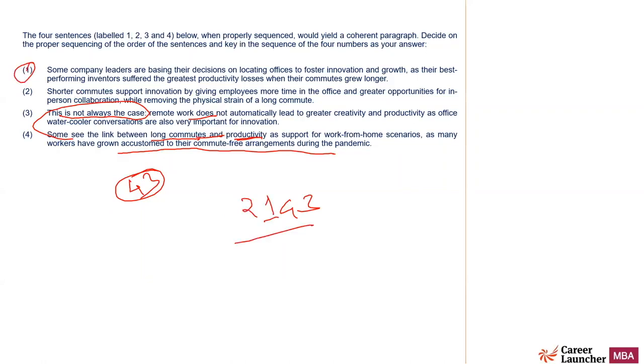So 2 talks about shorter commutes supporting innovation by giving employees more time in office and greater opportunities for in-person collaboration while removing the physical constraint of long commute. So the advantage of short commute. Then it introduces the long commute. Then 1 talks about how some companies believe that long commute is hampering innovation and productivity. And that's why 1 will follow 2, and 4 and 3 will fall in place then.